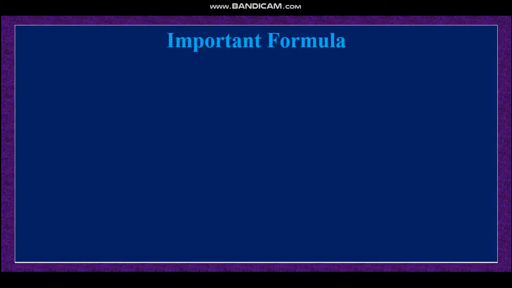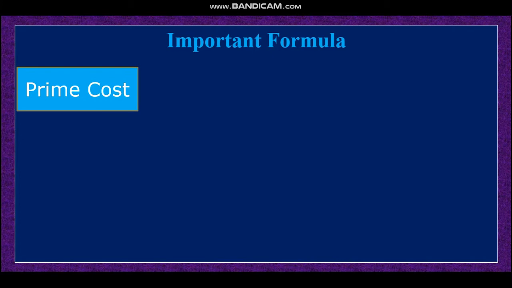Dear student, important formula. You know that in the exam no theory will come, that theory I have discussed for your MCQ. So, important formula for cost sheet. Number one, prime cost. At first you have to determine prime cost, that means for cost sheet and for doing this chapter, at first you have to find out the prime cost.